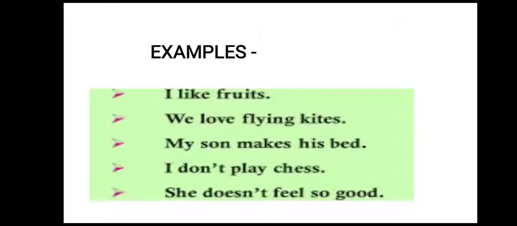And with I, we, they and with plural subjects, do is coming. So you can see in examples number 3 and 4 the subject is I, with it we have used do not, and in the last example, she does not, so with she we have used does not.